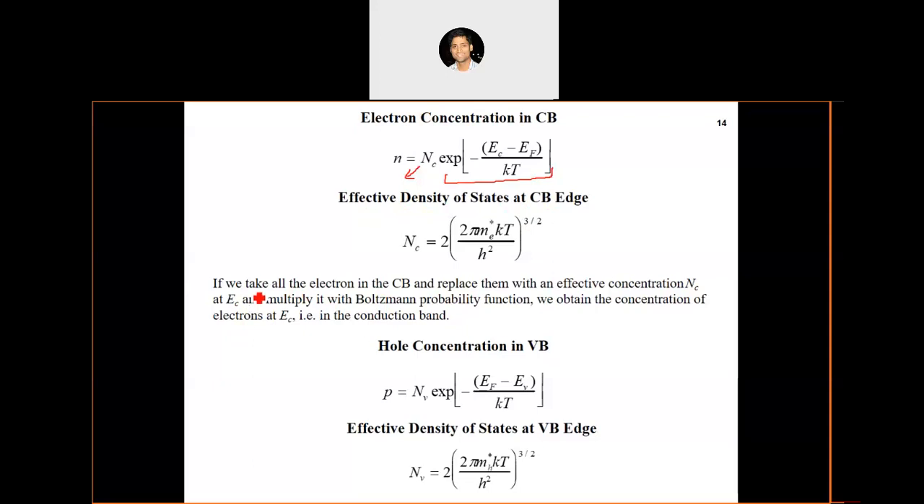You can read this out also. If we take all the electrons in the conduction band and replace them with an effective concentration NC at EC and multiply it with the Boltzmann distribution function, we obtain the concentration of electrons in the conduction band. So what we are doing is assuming that all the electrons in the conduction band are at the conduction band edge. And when we do that, this is the density of states, and using this we can calculate the concentration of electrons in the whole conduction band.